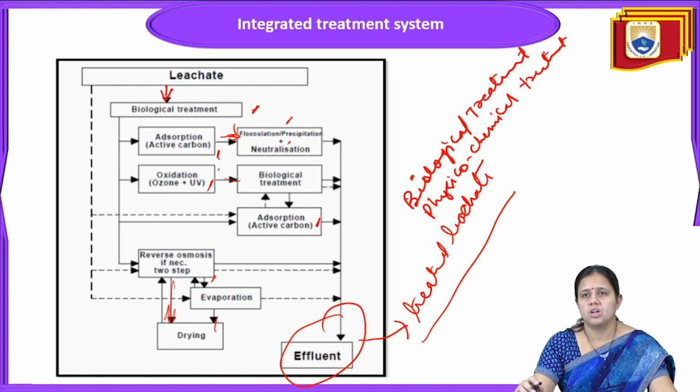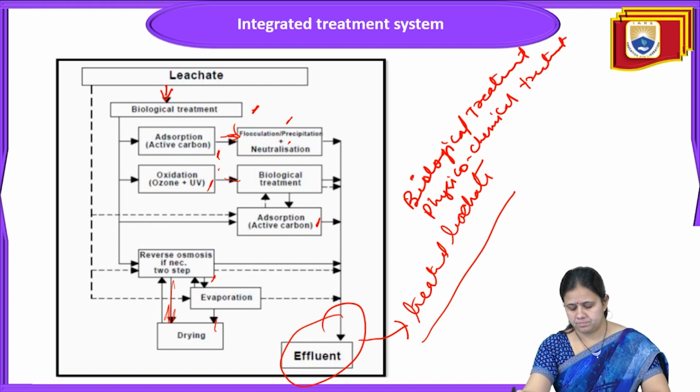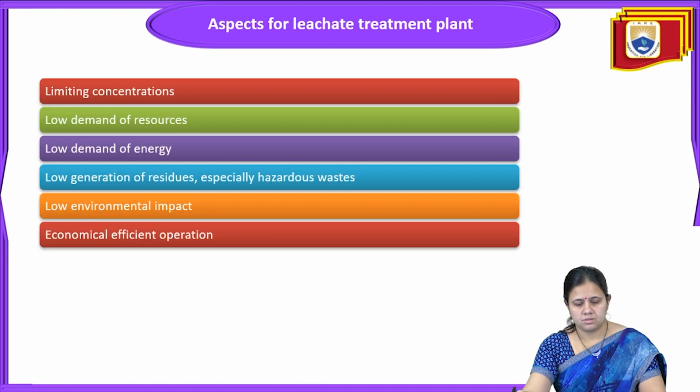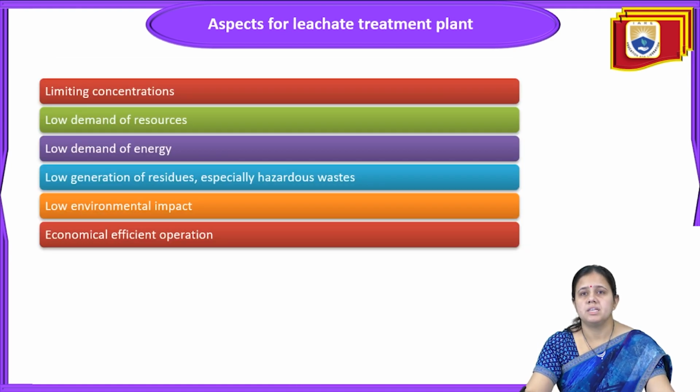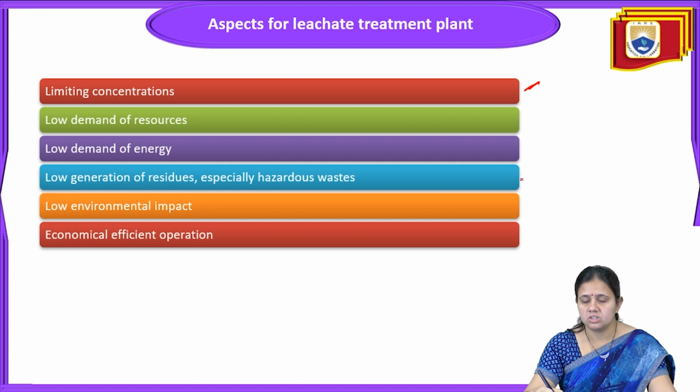Treatment will involve the integrated treatment system. Next is the limiting concentration. So what is the negative effect of these leachate treatment plants? First is the limiting concentration. Low demand of resource and low demand of energy. Low generation of residues, especially hazardous waste. So the residue will be less.